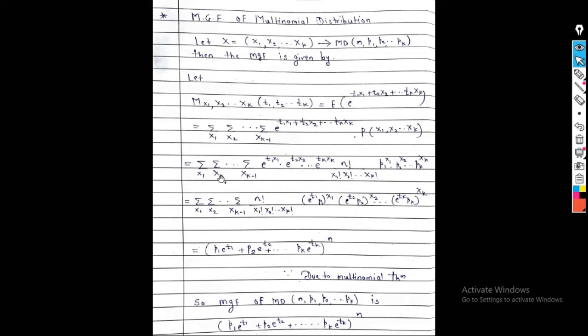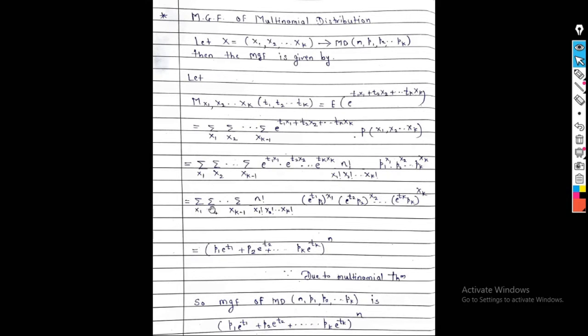Summation over x1, summation over x2, up to summation over k minus 1, into e raised to t1 x1 into e raised to t2 x2 ... into e raised to tk xk. We split out this term into the probability of x1, x2, ..., xk, that is the PMF of the multinomial distribution. So what is it? It is n factorial divided by x1 factorial into x2 factorial up to xk factorial, into p1 raised to x1, p2 raised to x2, up to pk raised to xk.